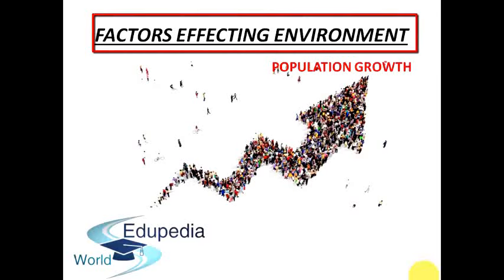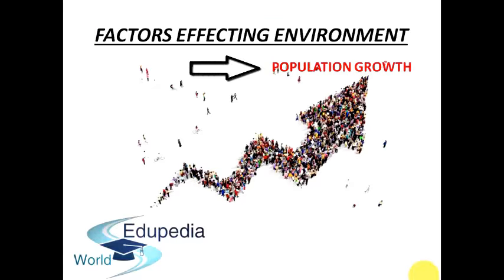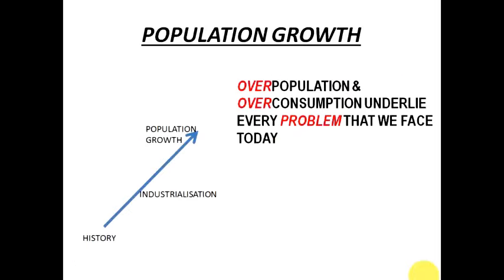In today's video, we will talk about another factor which affects the environment, and this is population growth. So we're going to talk about population growth today, how the population is increasing, what is overpopulation, and how it is affecting our environment, right? As we know, overpopulation today is a very undesirable condition. This is a condition where the number of existing human population exceeds the carrying capacity of the earth. And what happens because of overpopulation?